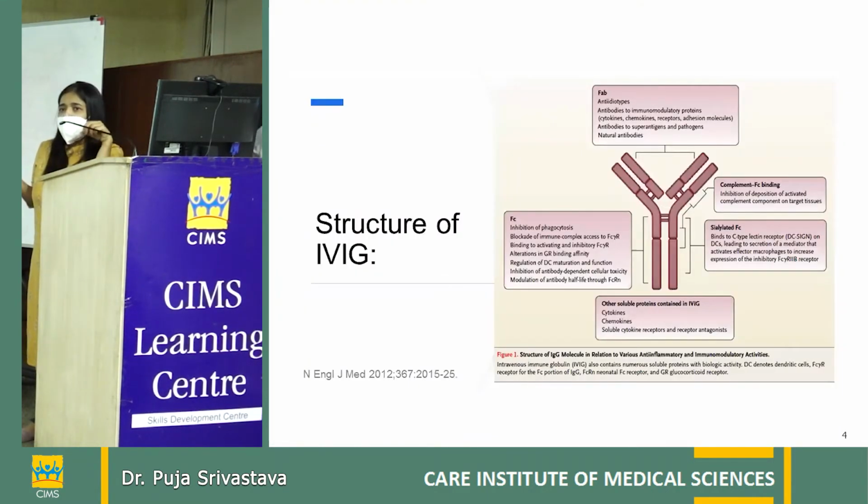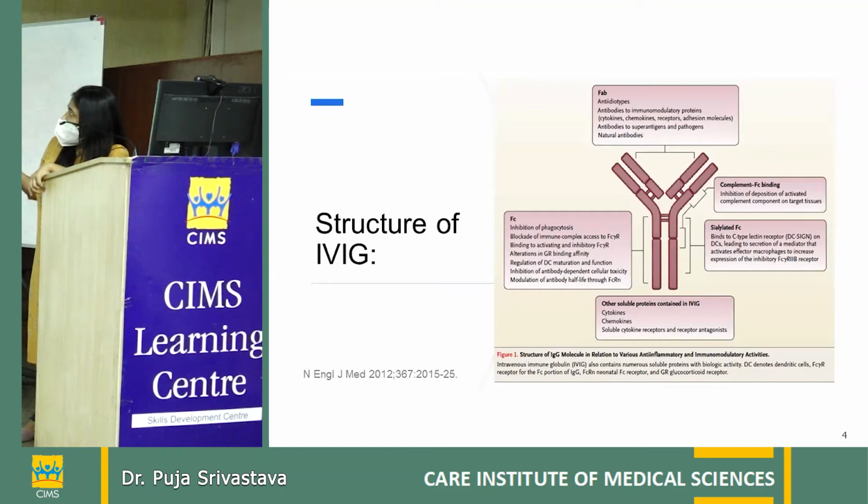So structure of IVIG, how does it actually help? This is a routine structure for all of the immunoglobulins. They have a heavy chain and they have a light chain. For understanding its mechanism, it is divided into two fragments. This is the Fab fragment and this is the FC fragment. Lower one is FC fragment. So Fab fragment means this is the antigen binding fragment.